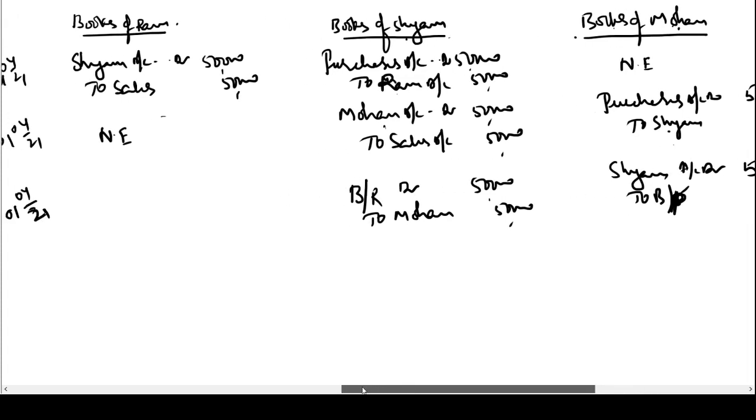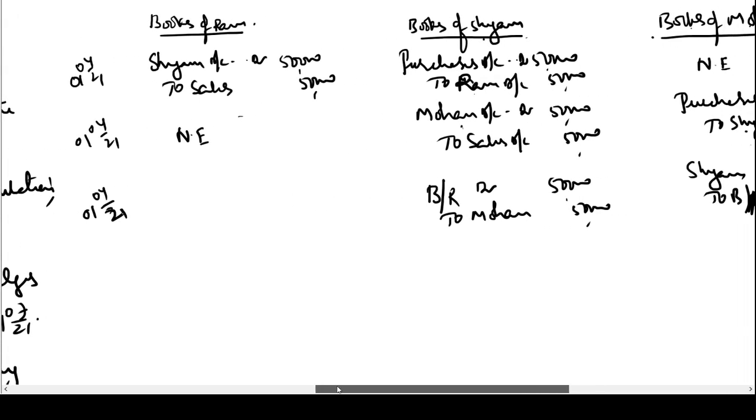Now what happened next? On the same day, Shyam has endorsed this bill in favor of Ram. Here there will be no entry in the books of Ram for the bill given by Mohan to Shyam, because it is a transaction between Mohan and Shyam, so we record entries in the books of Shyam and Mohan. But on the same day, Shyam endorsed this bill in favor of Ram.